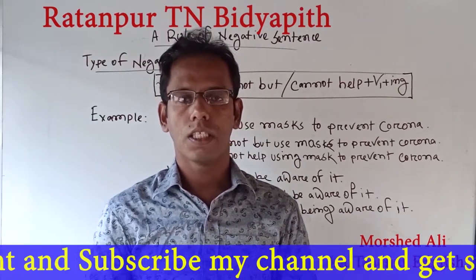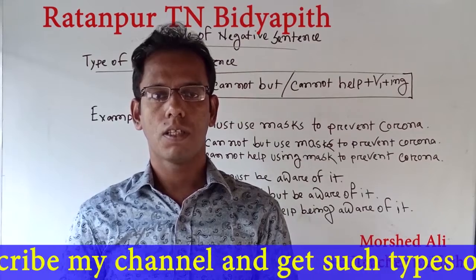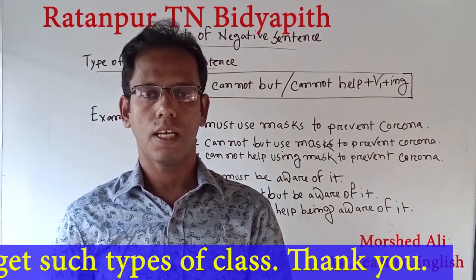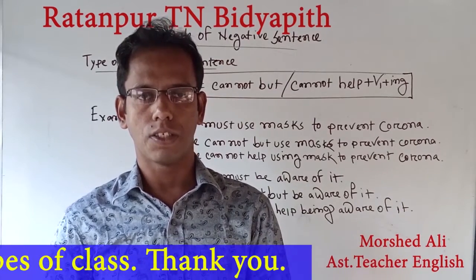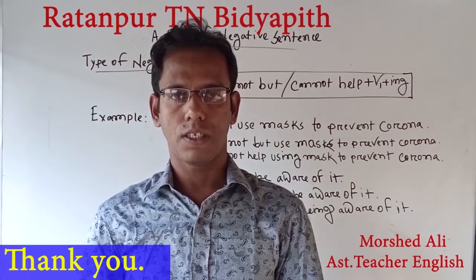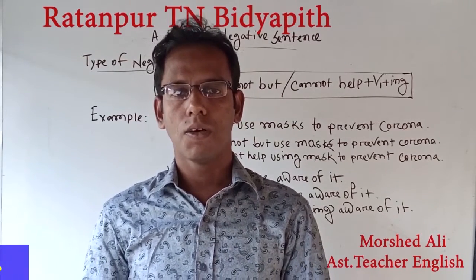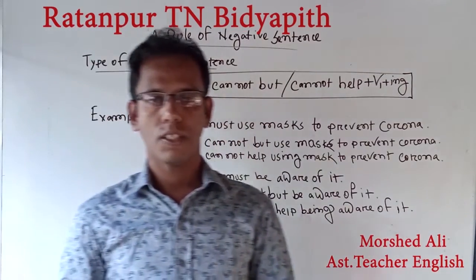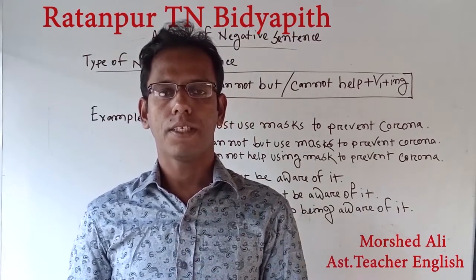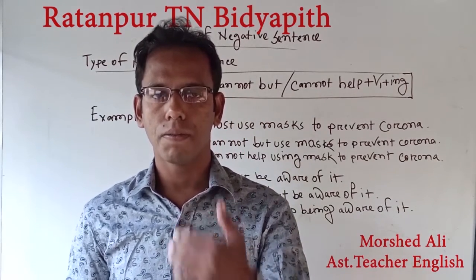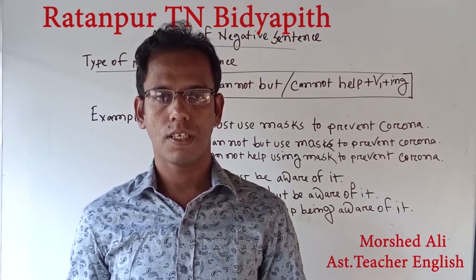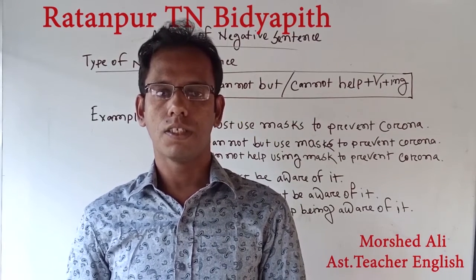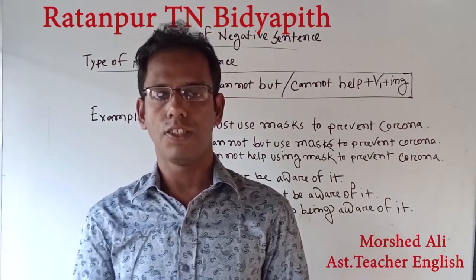We know that there are two types of negative sentence. One is conversion of sentence and another is transformation of sentence. Transformation is a type of sentence where the main meaning remains unchanged. That means the main matter, the main valuable meaning doesn't change. But in conversion of sentence, the main meaning is changed, totally changed.